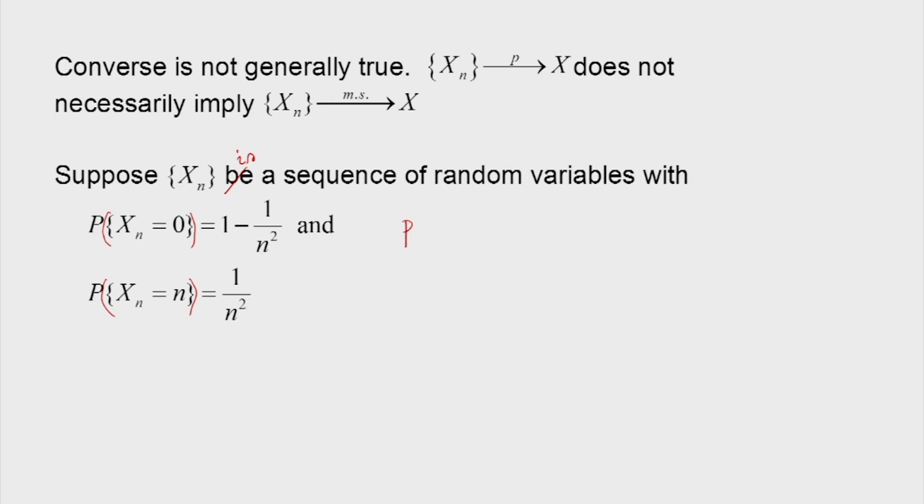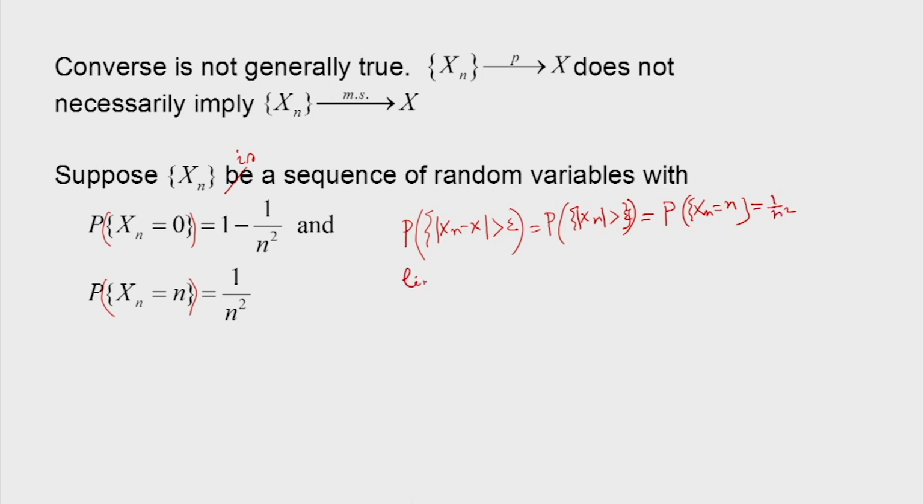That way, the probability that mod of x n minus x is greater than epsilon, where x is equal to 0, is the probability of mod of x n greater than epsilon. This is equal to the probability of x n equal to n, that is equal to 1 by n square.